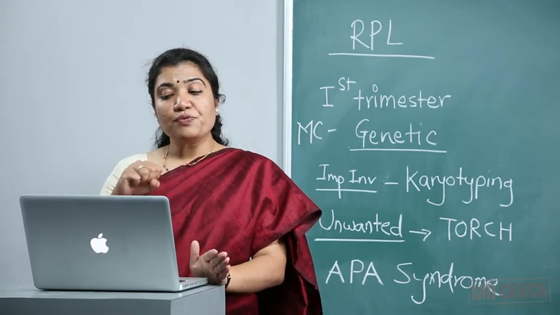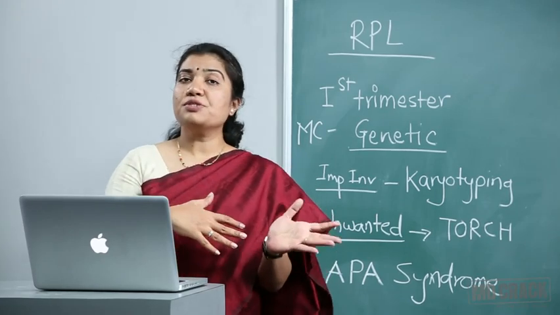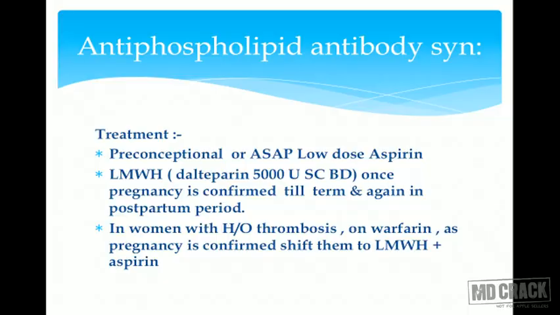In women with a history of thrombosis, suppose she has a history of one thrombotic event before and she is on warfarin, then we are supposed to stop warfarin when she is likely to conceive, because warfarin has teratogenic effects on the fetus. This is not a safe drug to be continued in pregnancy.